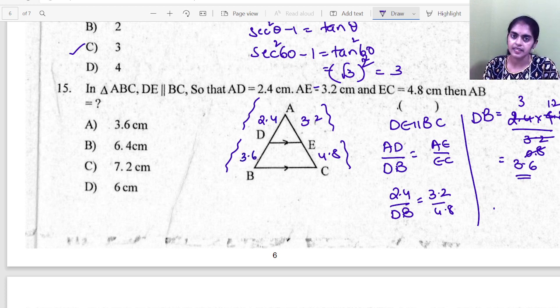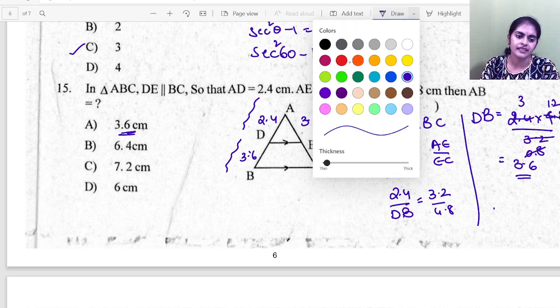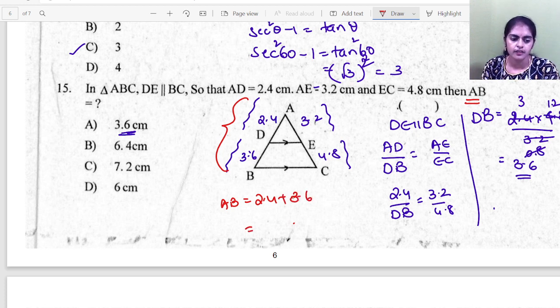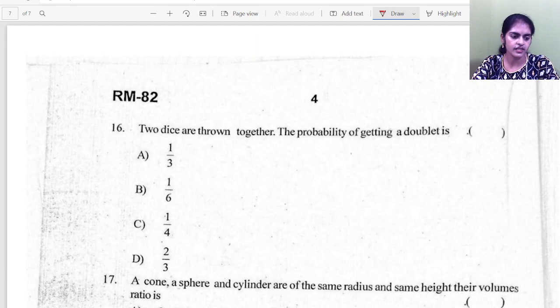But should I find the DB? See here in options 3.6 is also given. So what will you do automatically after finding this? You will take 3.6. But read the question. That is the reason I asked you to read the question. They are asking you to find AB value. AB is total. So AB is nothing but 2.4 plus 3.6. How much do you have here? 2 plus 3, 5, 6. Isn't it? Yes. So did you all understand now? Let me know. Okay. So option D is correct. Let's proceed to the next one.